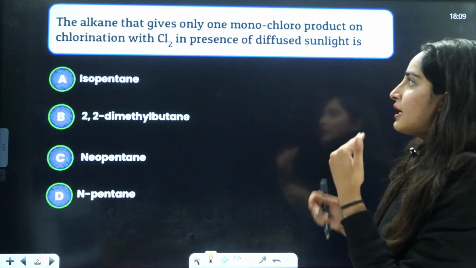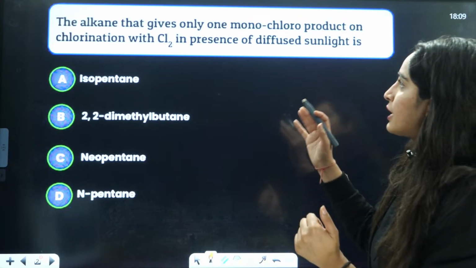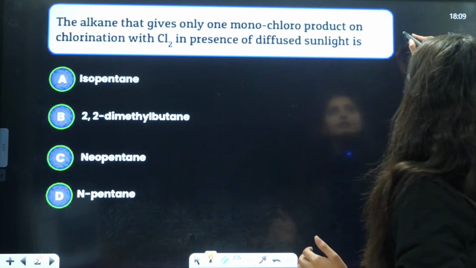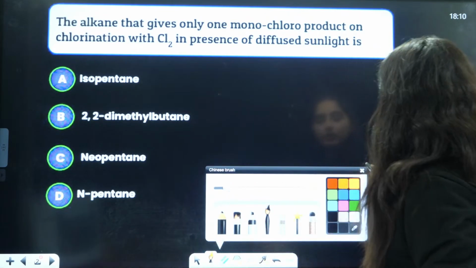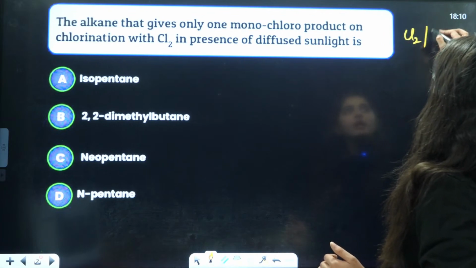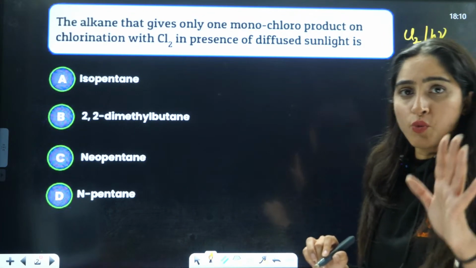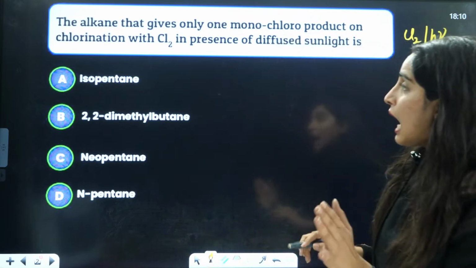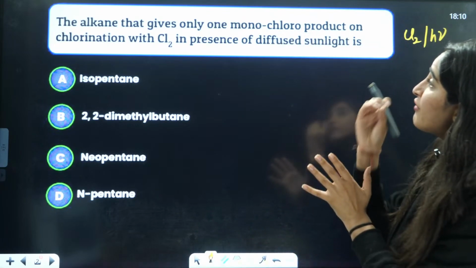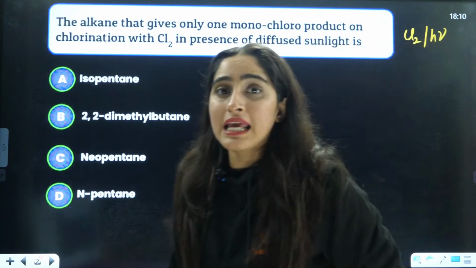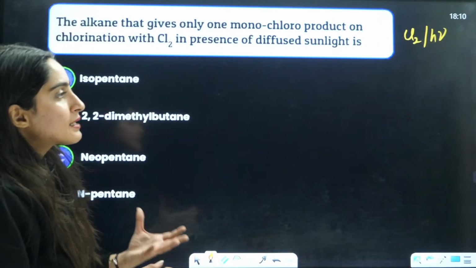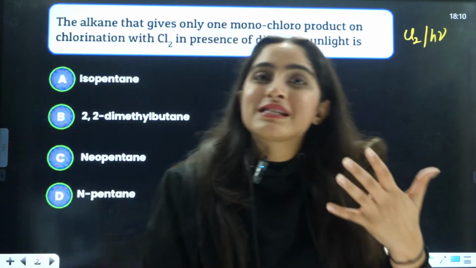So here we are talking about chlorination with Cl2 in presence of diffuse sunlight, that means Cl2 in presence of h nu. Now the alkane that gives only one monochloro compound. That means you have to look at the hydrogens here. Are all the hydrogens of the same type?